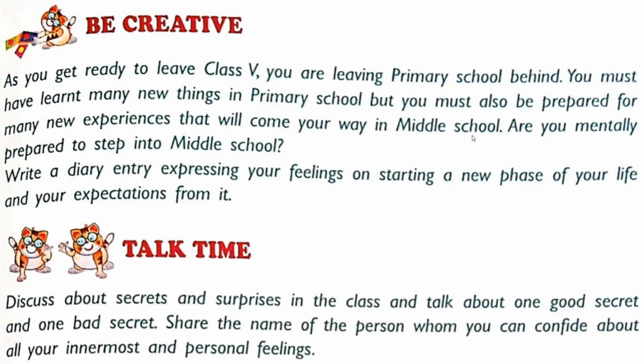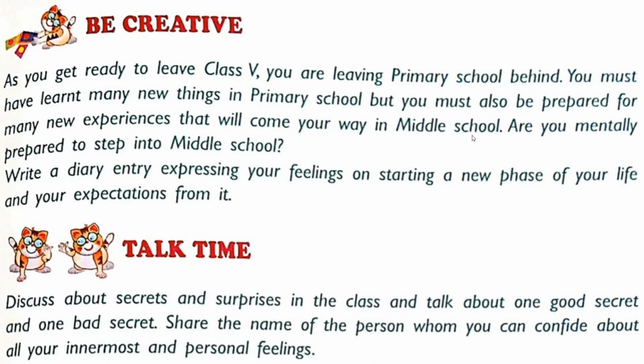Discuss secrets and surprises in the class and talk about one good secret and one bad secret. So you have to share the name of the person whom you can confide in about all your innermost and personal feelings. So children, you are not going to school now because it's lockdown.